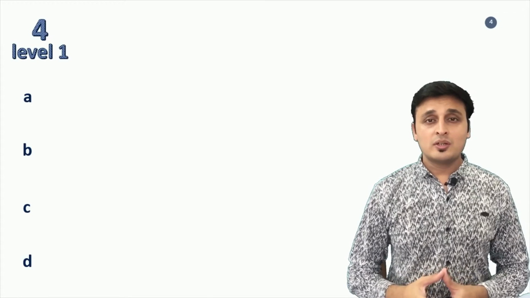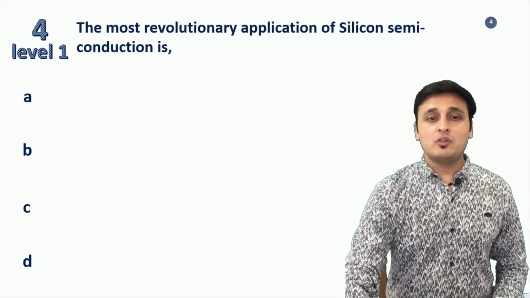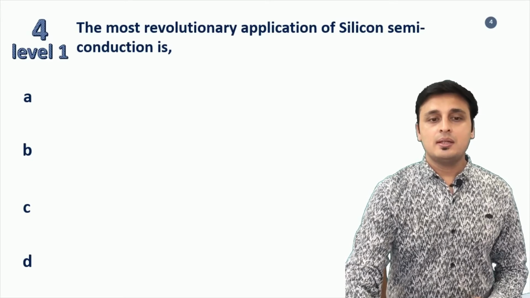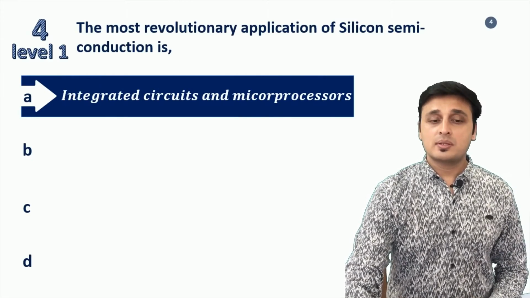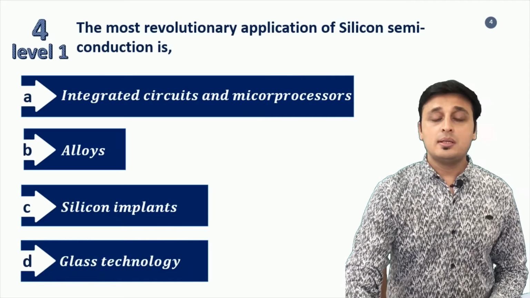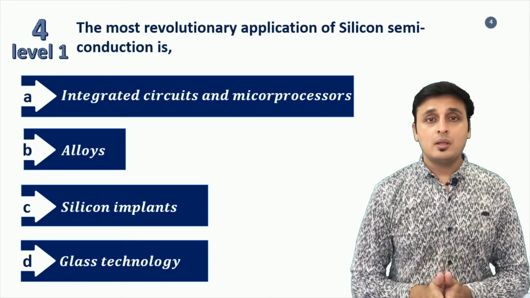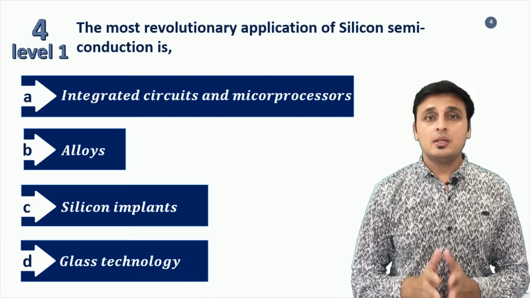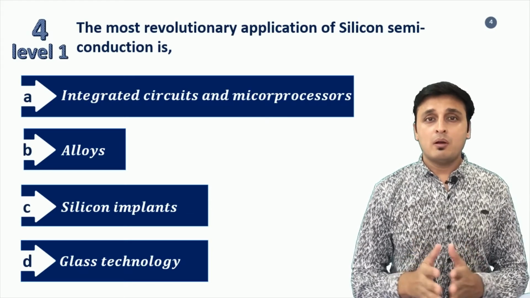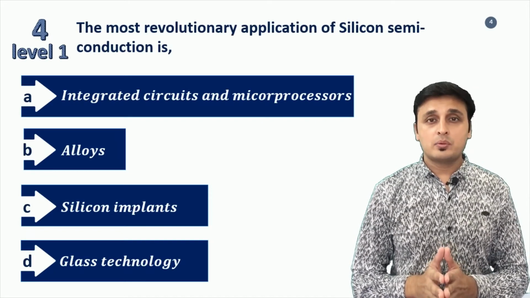Now presenting the fourth question of the show, question 4, level 1. The question is: the most revolutionary application of silicon semiconduction is: option A, integrated circuits and microprocessors; option B, alloys; option C, silicon implants; and option D, glass technology. Dear friends, these are four different applications of silicon, but the most revolutionary application is making of chips, and this chip making made the world very powerful. So the correct option for this question is integrated circuits and microprocessor.